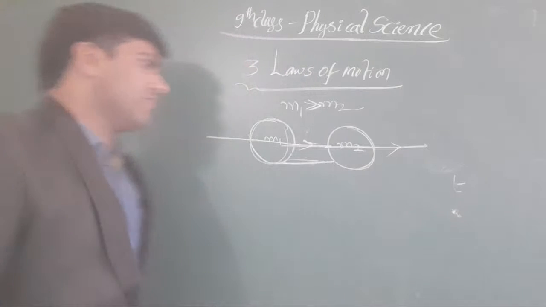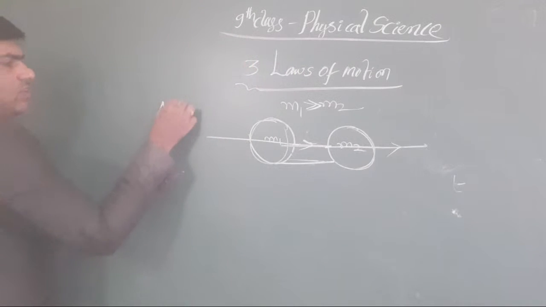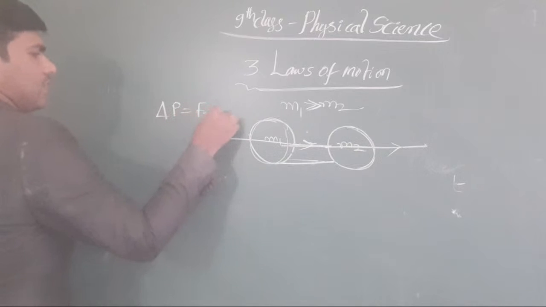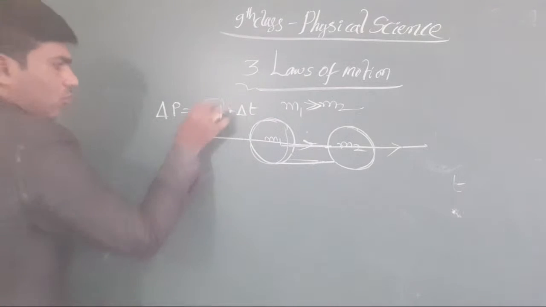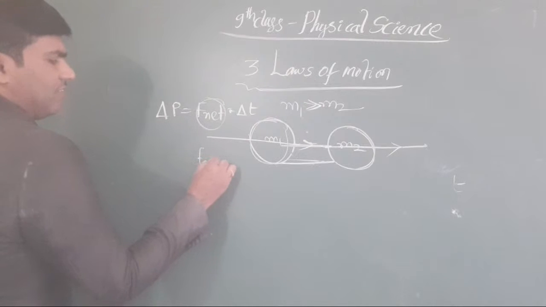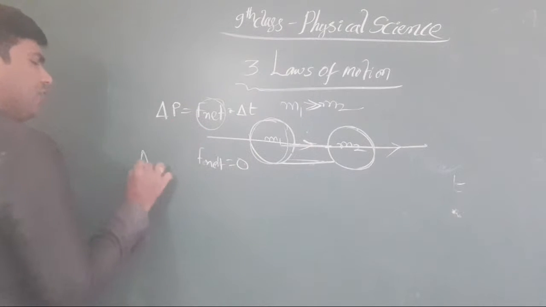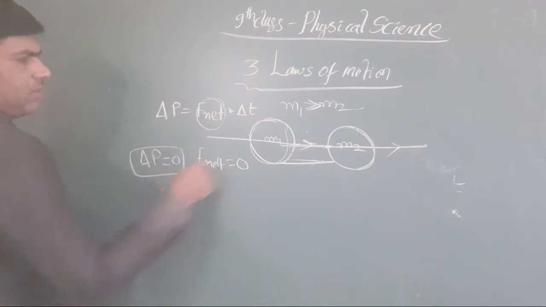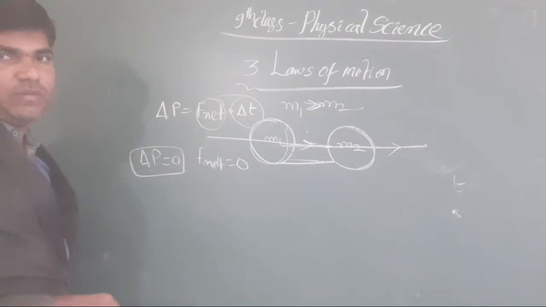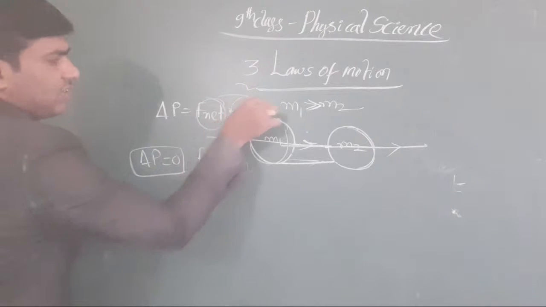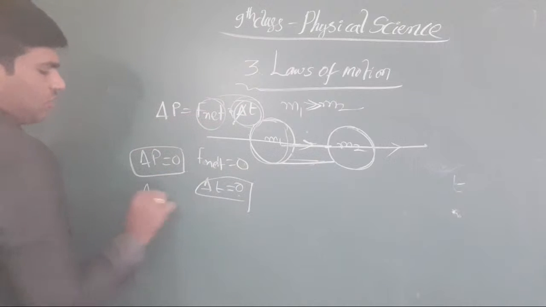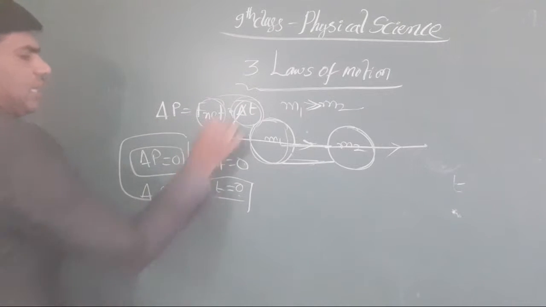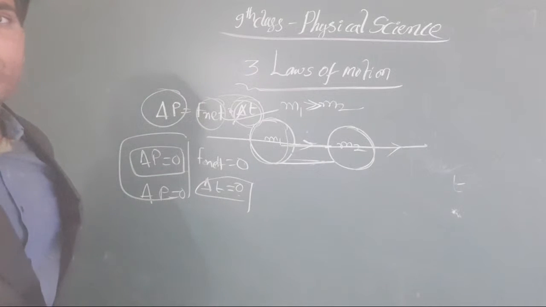The impulse, as we already discussed yesterday, is del P equal to F net into del T. Clear or not, all of you? Suppose F net is equal to 0. In that case, del P is equal to 0. That is called the conservation of momentum. Otherwise, the time never becomes 0. If you do not consider the time change, del T does not change here, and del P is also equal to 0. In case you take an impulse, you write it like this. Clear or not, all the students?